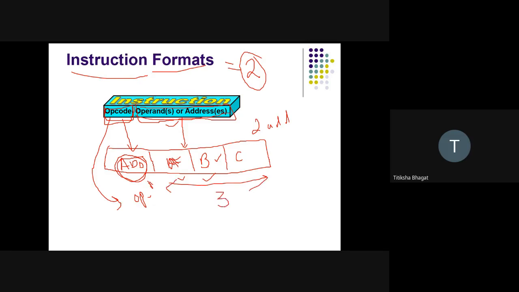Such a type of instruction which is having three operands is called a three address instruction. So note it down that every time our instruction will have two parts, opcode and operands.